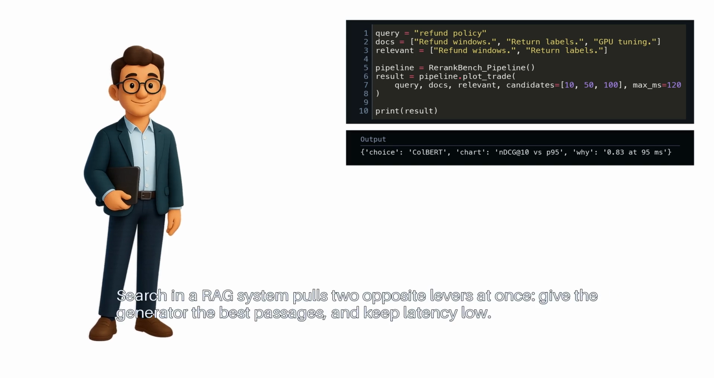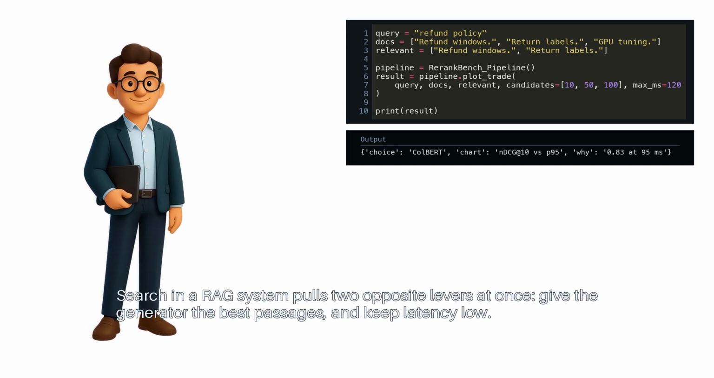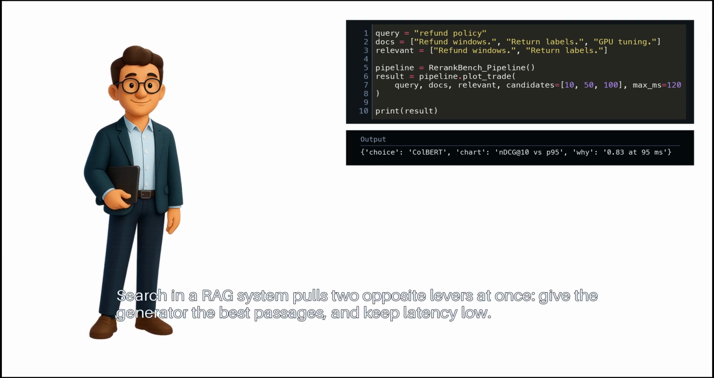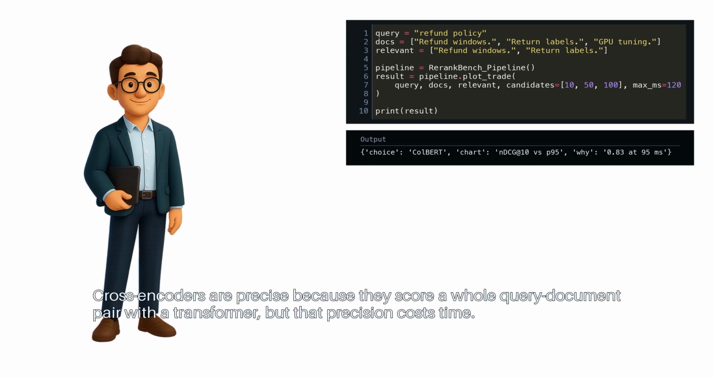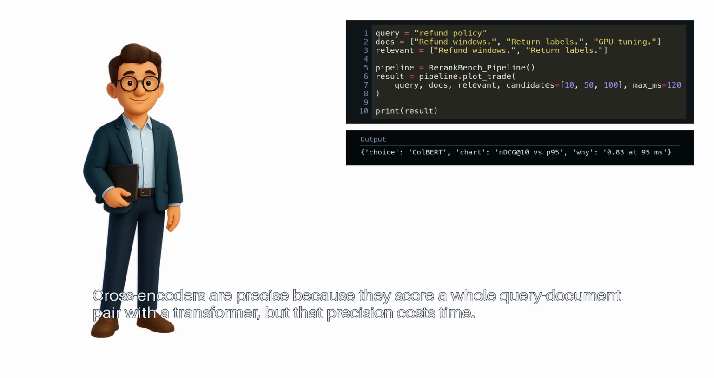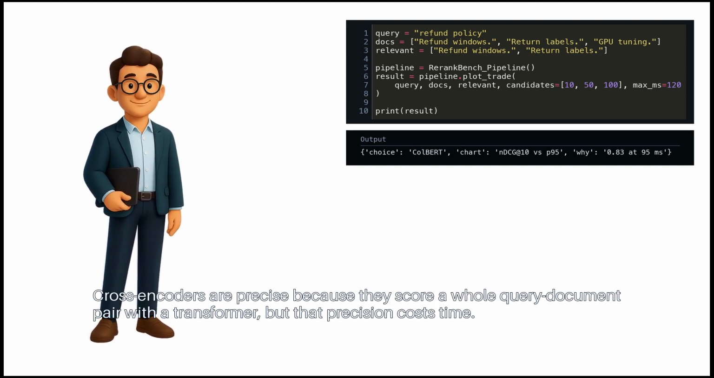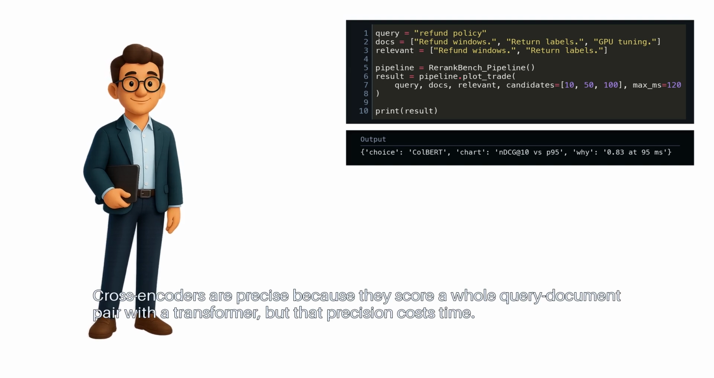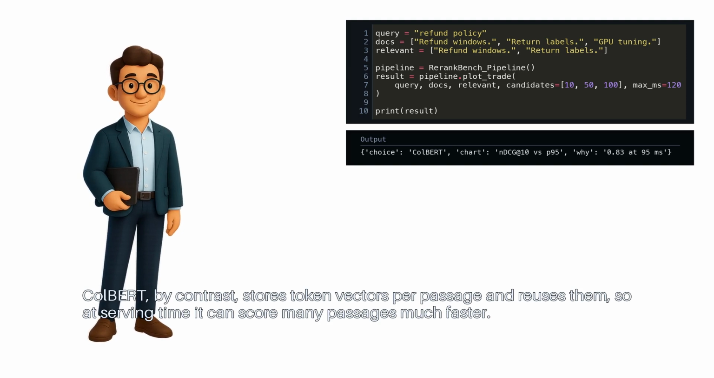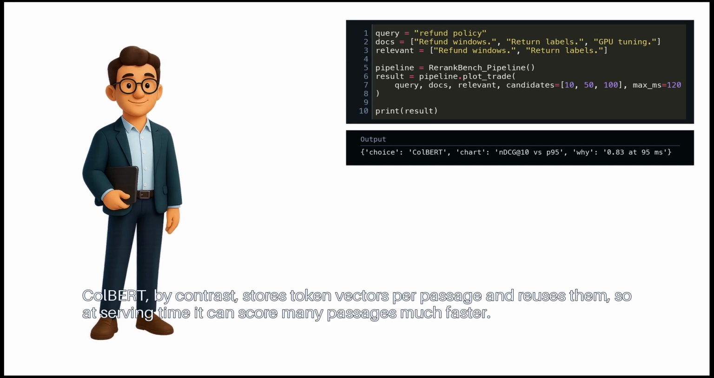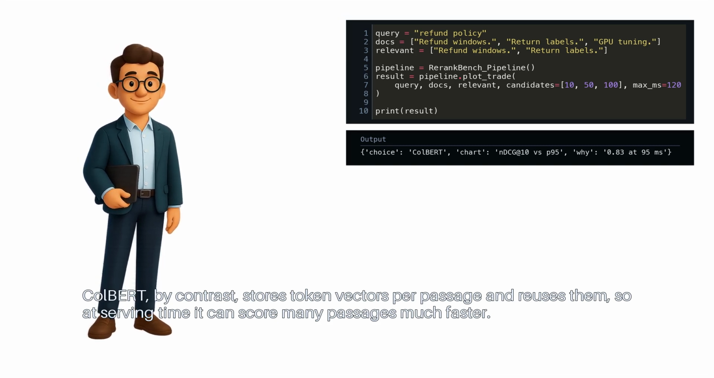Search in a RAG system pulls two opposite levers at once. Give the generator the best passages and keep latency low. Cross-encoders are precise because they score a whole query document pair with a transformer. But that precision costs time. ColBERT, by contrast, stores token vectors per passage and reuses them. So at serving time, it can score many passages much faster.